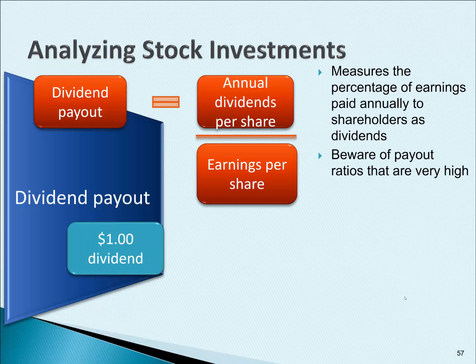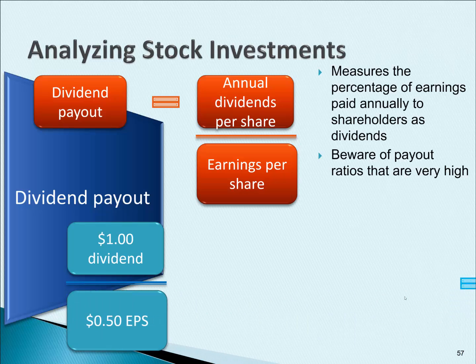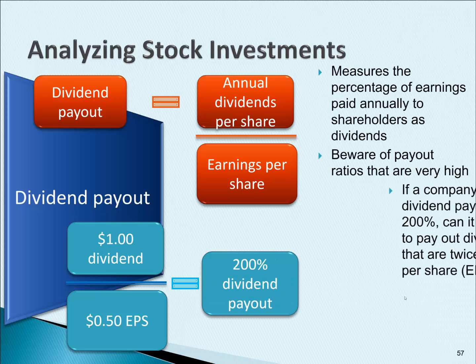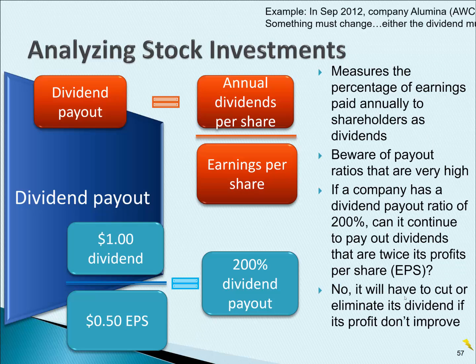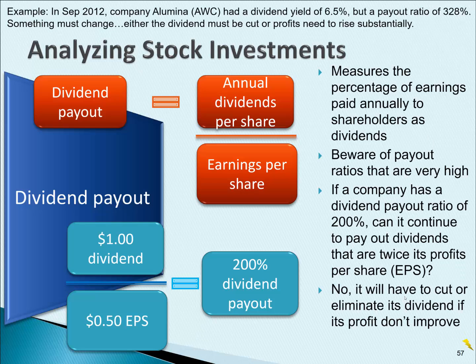So here's an example. A company is paying $1 per year dividend, but their earnings per share are only 50 cents. So what's the payout ratio? 200% payout ratio. That means they're paying out twice as much as their profit. If a company has a dividend payout ratio of 200%, can it continue to pay out dividends that are twice its profits per share? No, it cannot continue to do that. Something has to change. It will have to cut or eliminate its dividend if its profits do not improve.